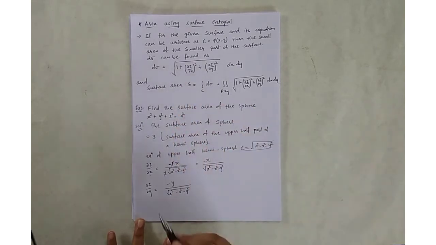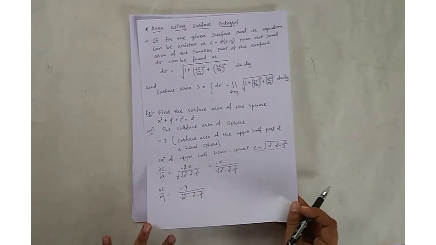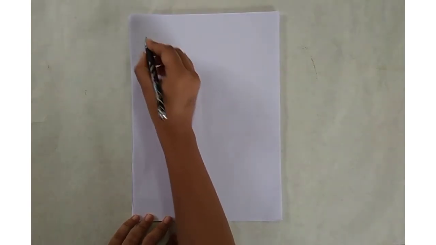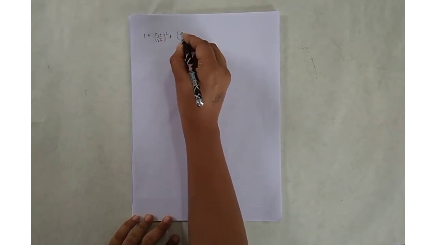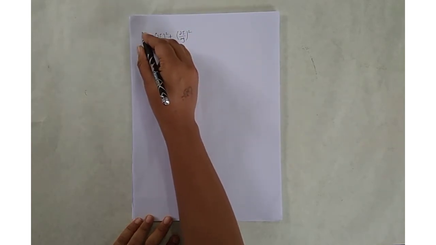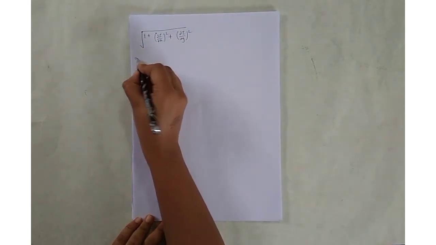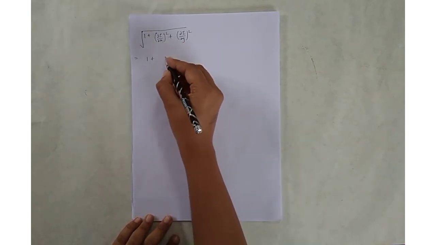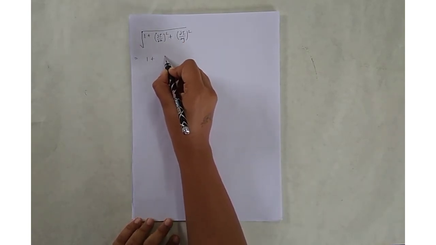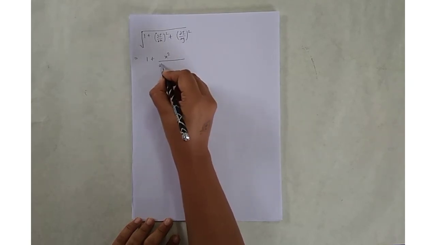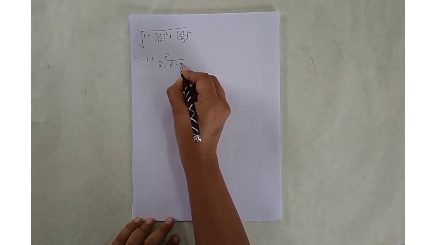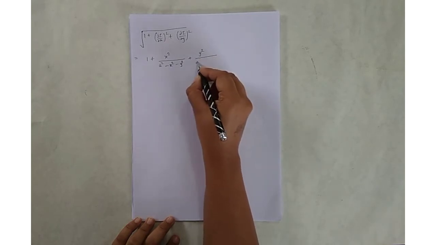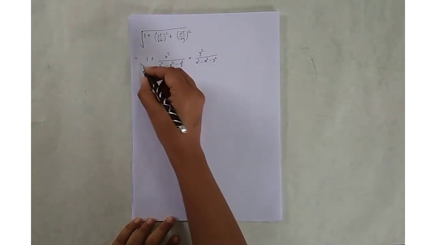So it is equal to square root of 1 plus x square upon a square minus x square minus y square plus y square upon a square minus x square minus y square.